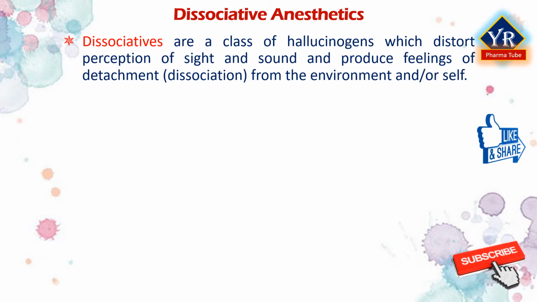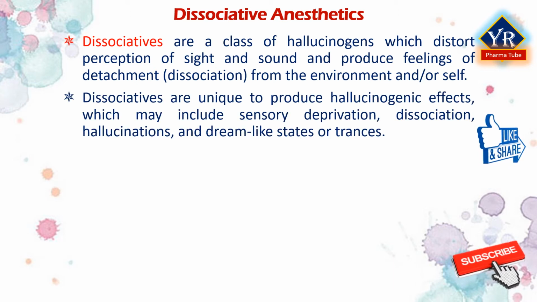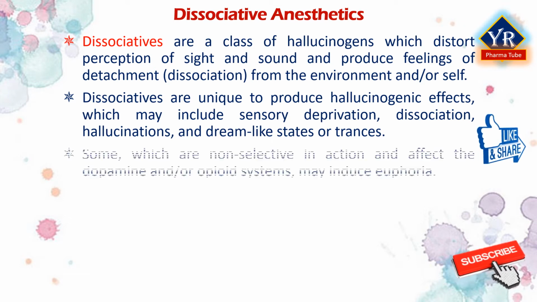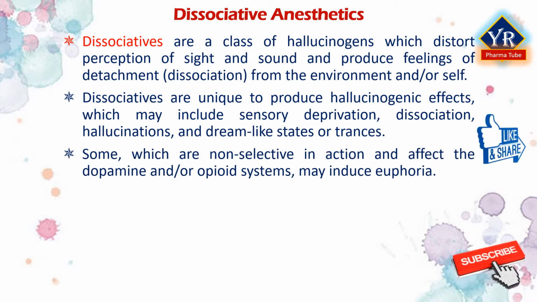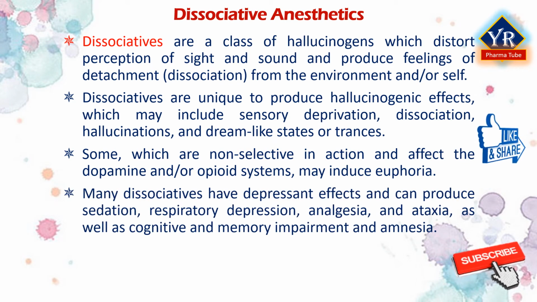Although many kinds of drugs are capable of such action, dissociatives are unique in that they produce hallucinogenic effects which may include sensory deprivation, dissociation, hallucinations, and dream-like states or trances. Some which are non-selective in action and affect the dopamine and or opioid systems may be capable of inducing euphoria. Many dissociatives have general depressant effects and can produce sedation, respiratory depression, analgesia, anesthesia, and ataxia, as well as cognitive and memory impairment and amnesia.